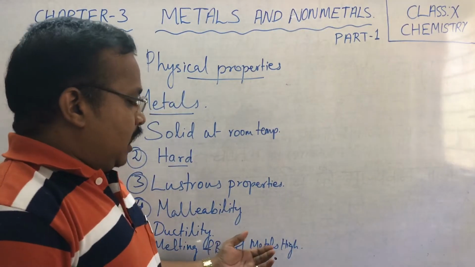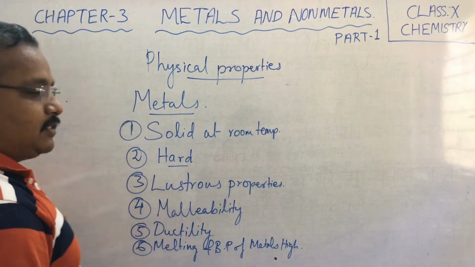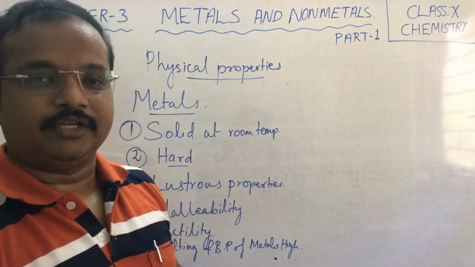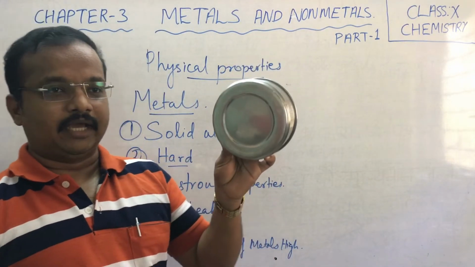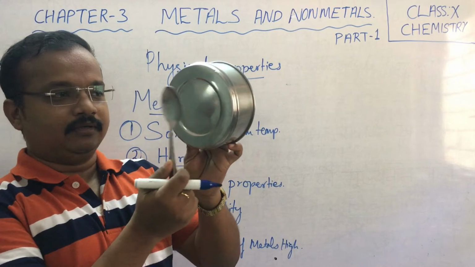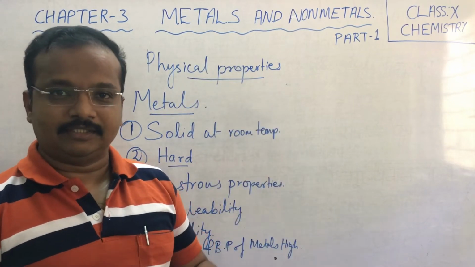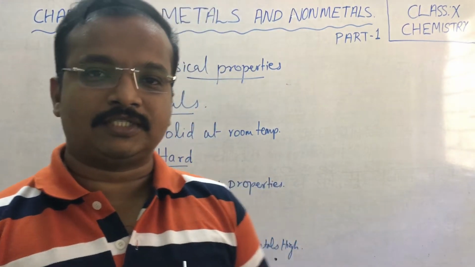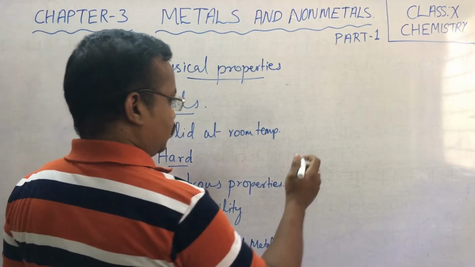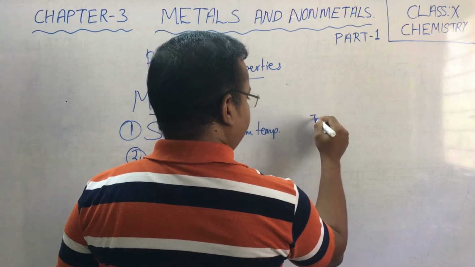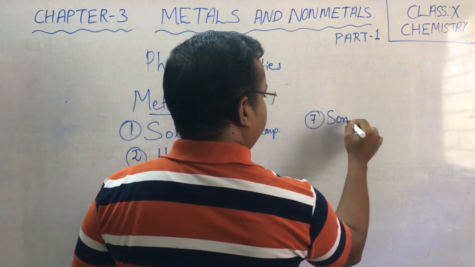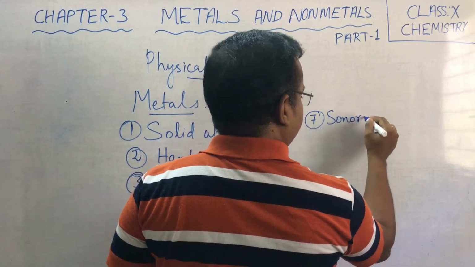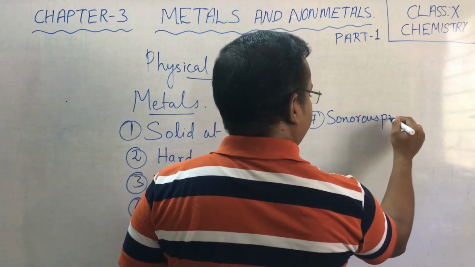Okay, and another one, suppose this is a plate, and I am hitting it with a hard object, right? While hitting with a hard object, metals produce a ringing sound. So we can say that metals are sonorous, or metals show sonorous property.